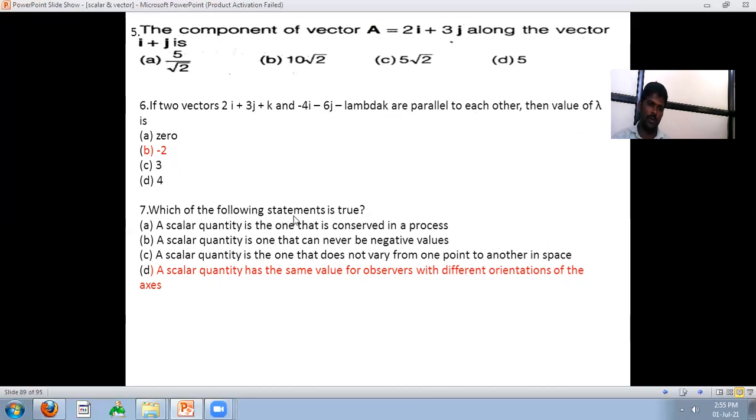Next one, which of the following statements is true? A scalar quantity has the same value for observers with different orientations of the axis. The scalar quantity has the same value for observers in different orientations of the axis. Which statement will be true?